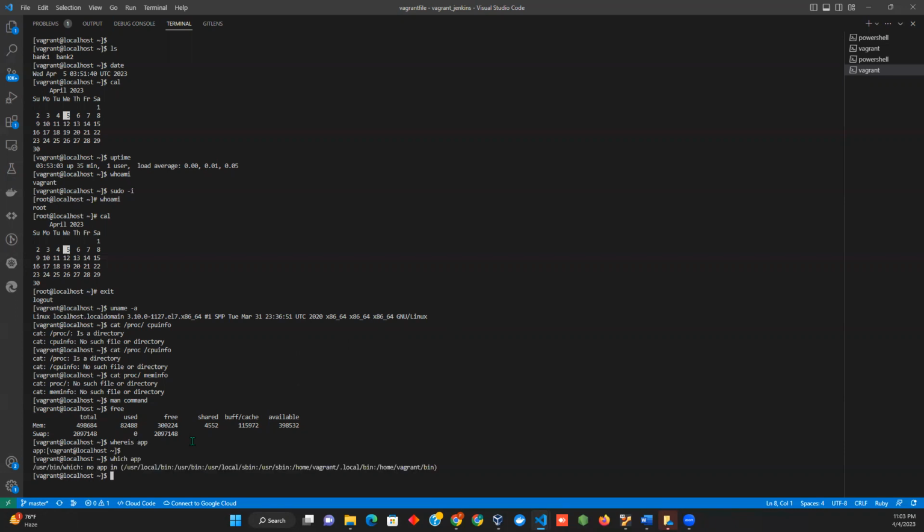Which app, and the system will tell you what application it's running in this machine as the default. So you will see that we have a Vagrant bin, and on local home. So I have a bin bash of Vagrant running in this server.